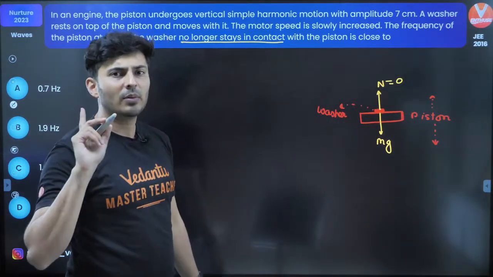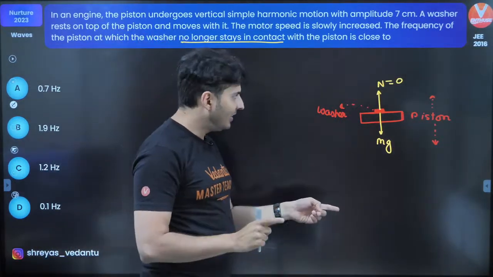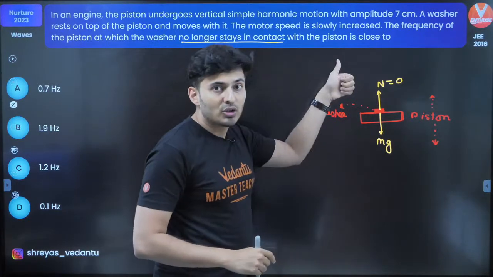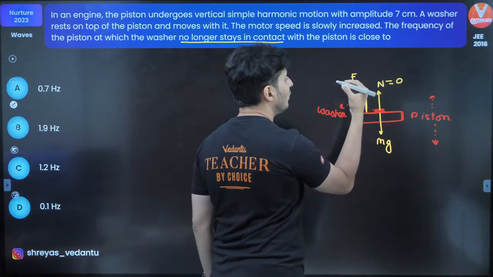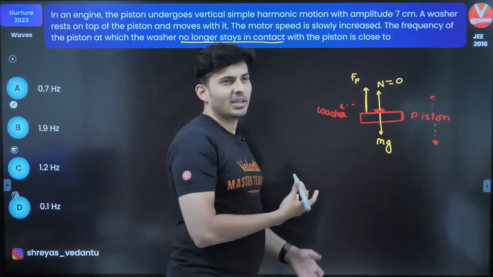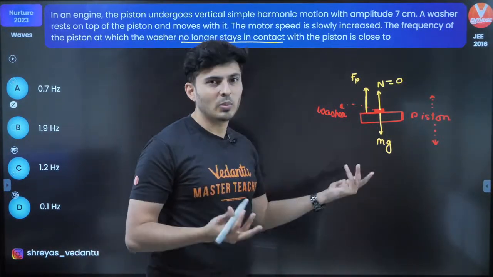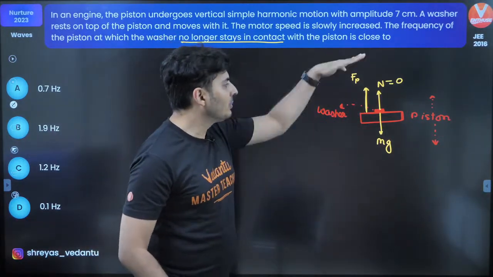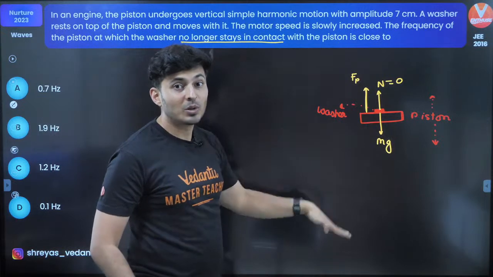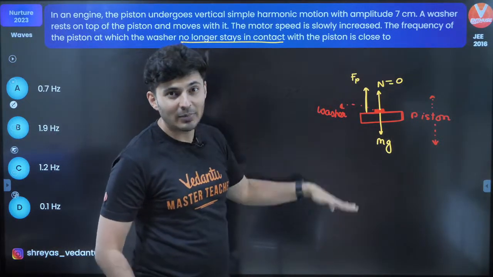This can only happen in one situation, when mg and pseudo force balance each other. Now you'll be like, sir, why will pseudo force be there? Okay, if you don't want pseudo force, then provide acceleration, sit in the inertial frame. The point is, if you're in the piston frame of reference, it is non-inertial because it is accelerating up and down.